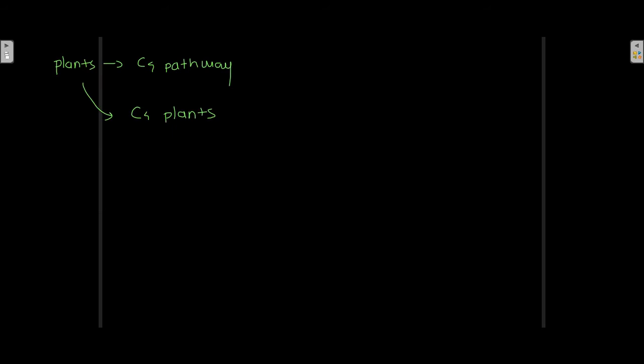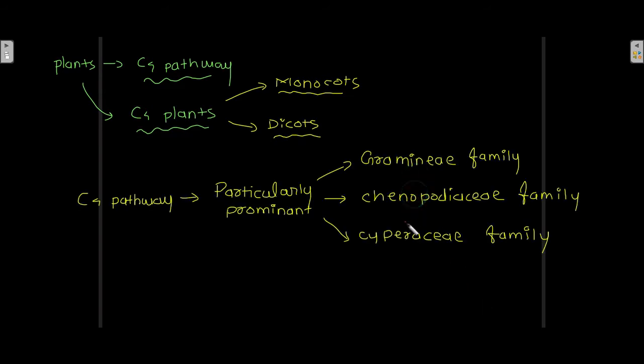So the plants that show the C4 pathway are known as C4 plants, and these include both monocots as well as dicots. In these three families, the C4 pathway is particularly predominant: Gramineae, Chenopodiaceae, and Cyperaceae. I'm really sorry for my pronunciations. These families include corn and sugarcane, so your corn and sugarcane show the C4 pathway.